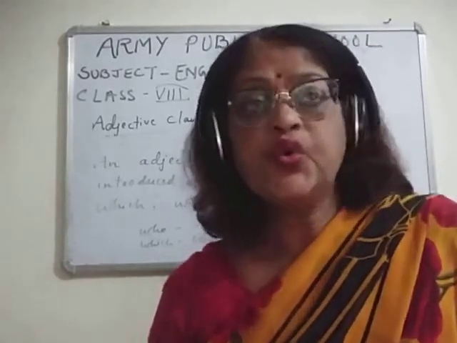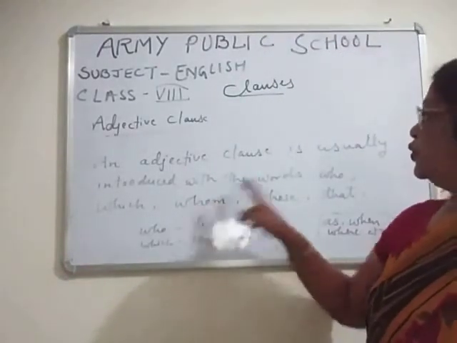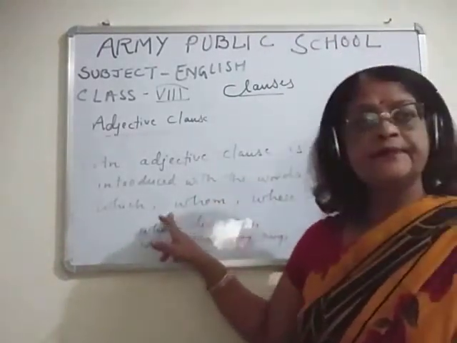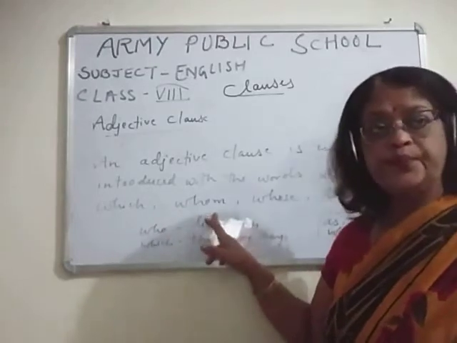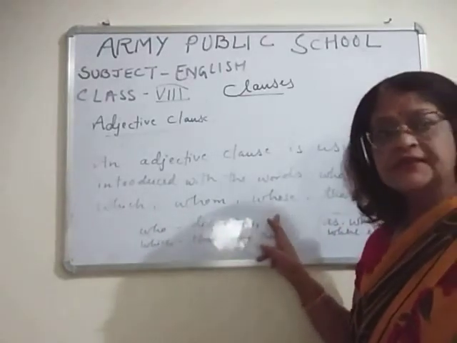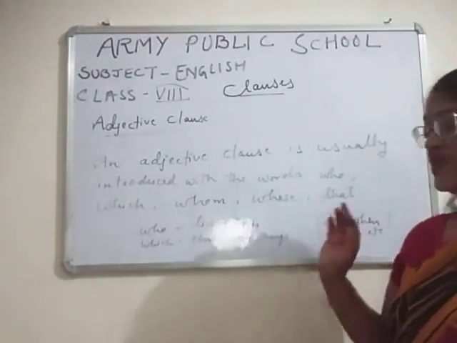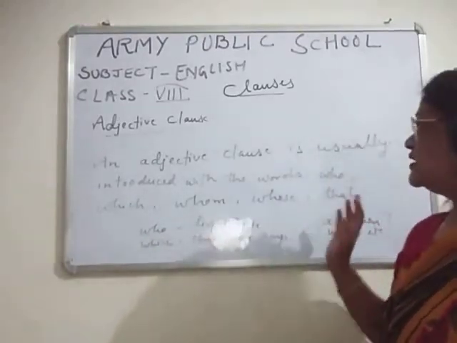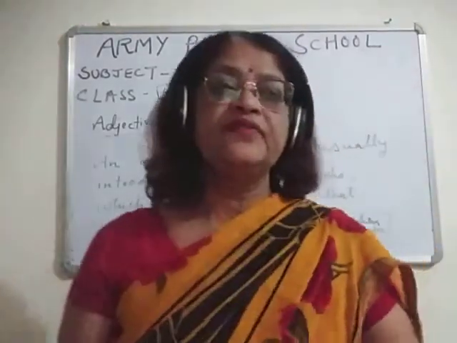Now children, who, which, whom, whose and that. Children, generally an adjective clause is usually introduced by these.